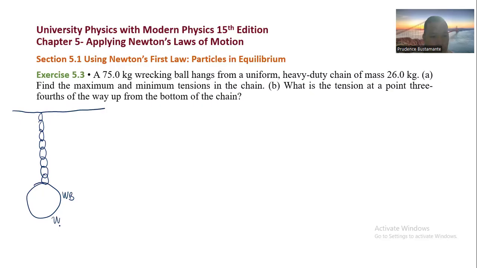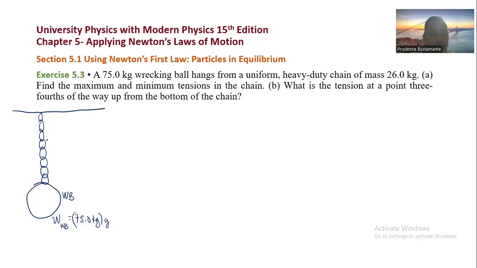The weight of the wrecking ball is given by 75.0 kilograms times g, because that's the mass.